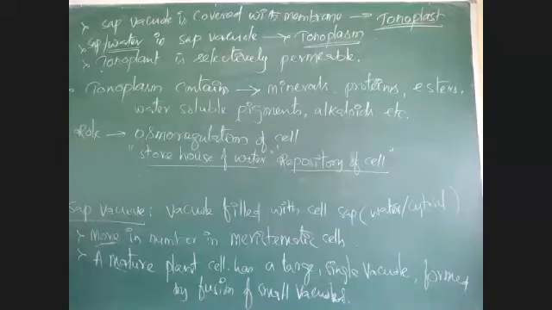Selectively permeable means it will pass some materials across the membrane by choosing some types of chemicals only. It will not allow all chemicals, it will allow particular chemicals only.